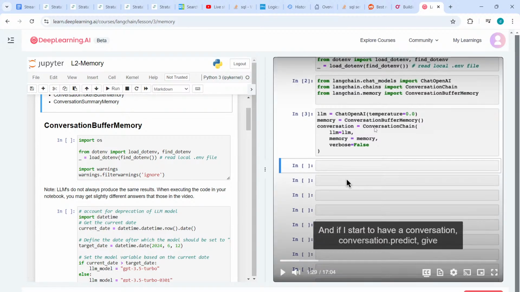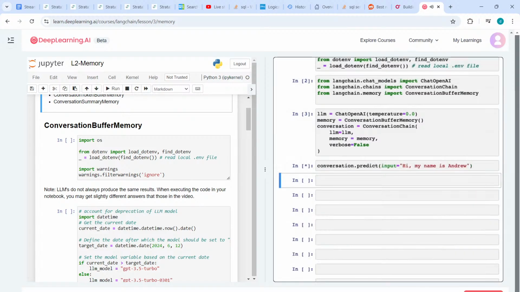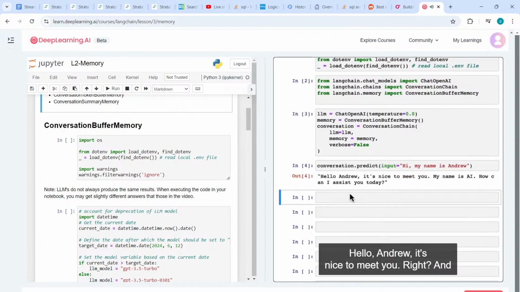And then there's a memory. And then there's actually a function called conversation chain where you can combine your LLM and the memory. If I start the conversation.predict, give the input, hi, my name is Andrew, let's see what it says. Hello, Andrew, nice to meet you, right?